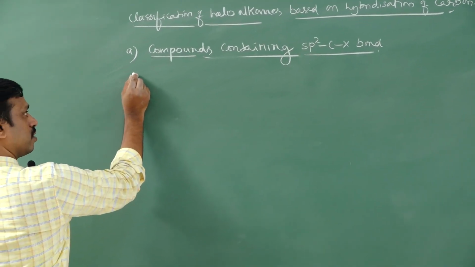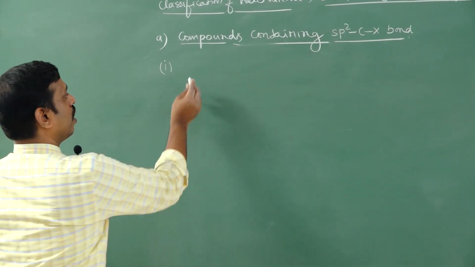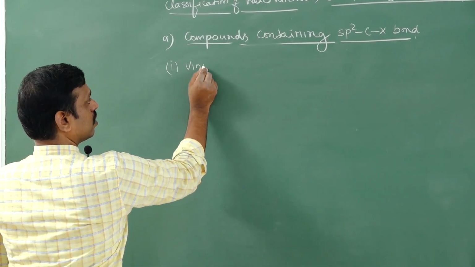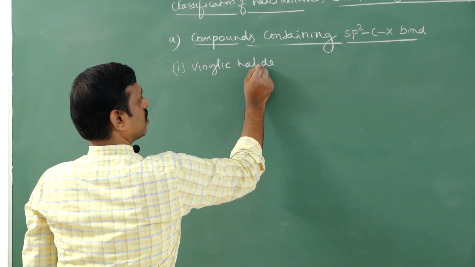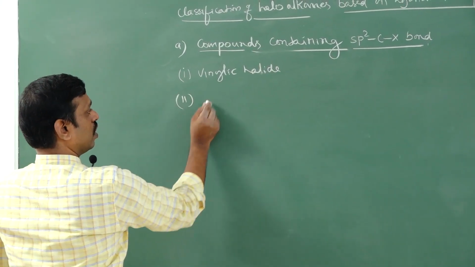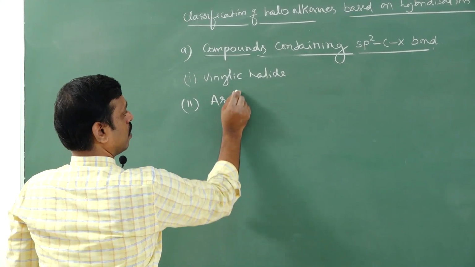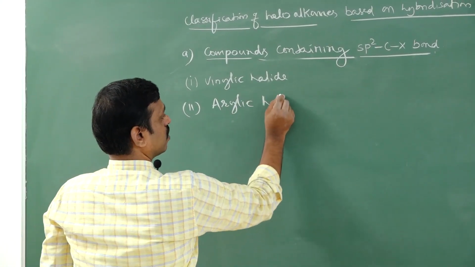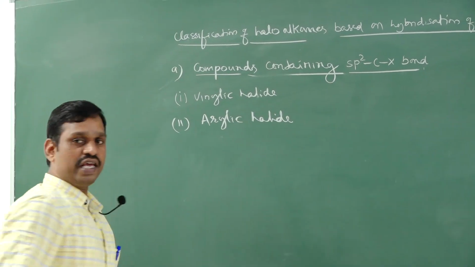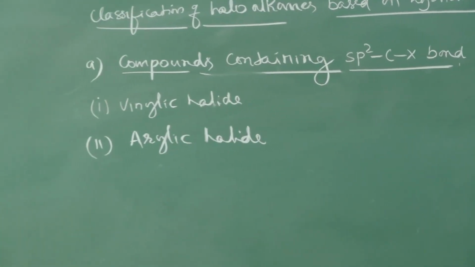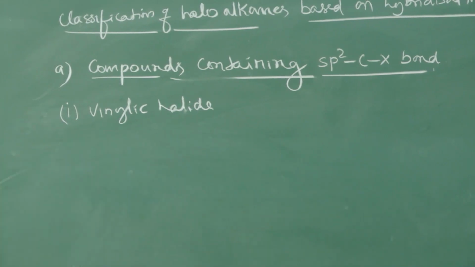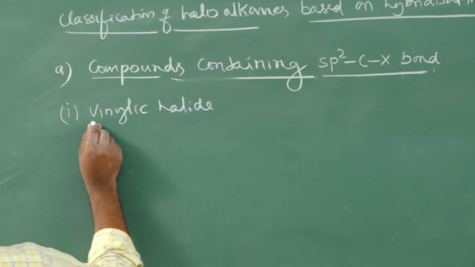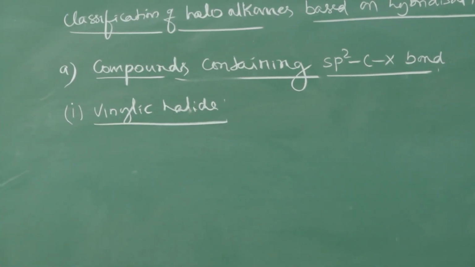The first class is vinylic halide. Two, arylic halide. Right? Vinylic halides and arylic halides. Let's see one by one. First one is vinylic halide. Tell me, again, what are vinylic halide and vinylic carbon?